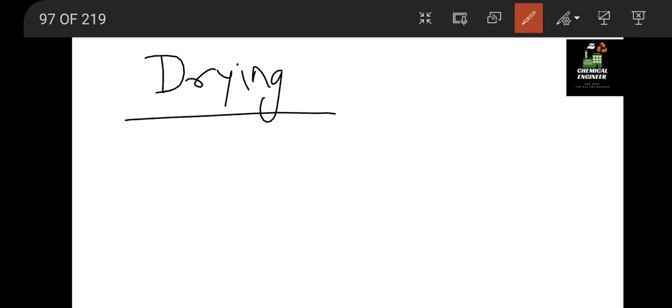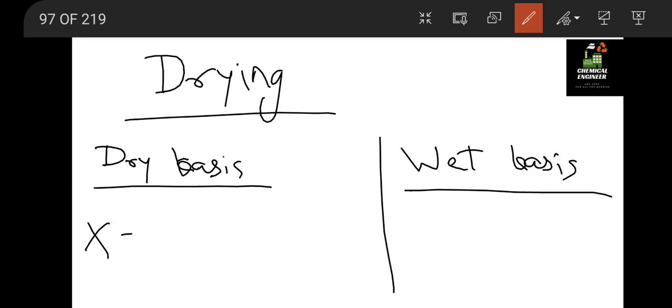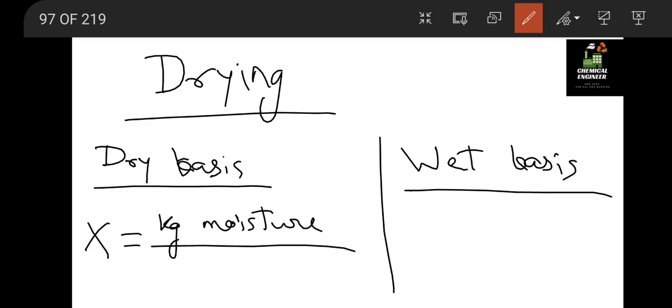Now let us see for drying. So in drying we have only two formulas. First is the moisture content on the dry basis, and second is the moisture content on the wet basis. So in dry basis it is defined as X equal to kg of moisture divided by kg of dry solid.